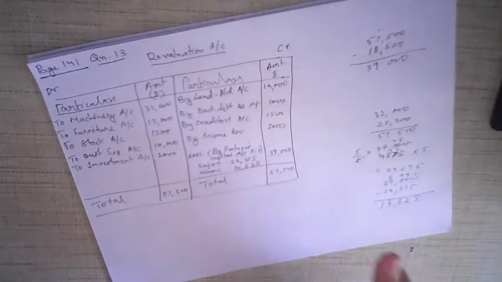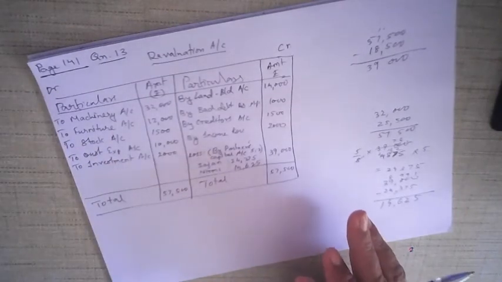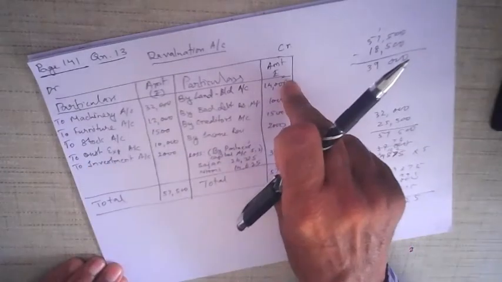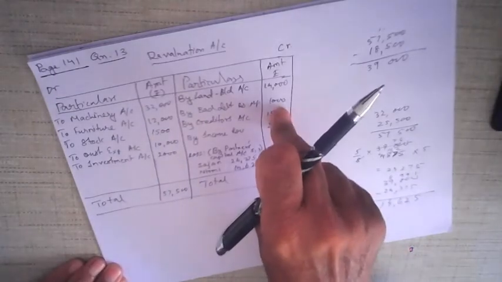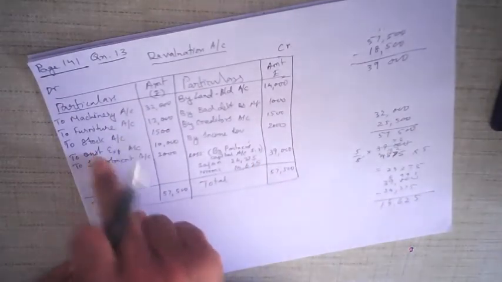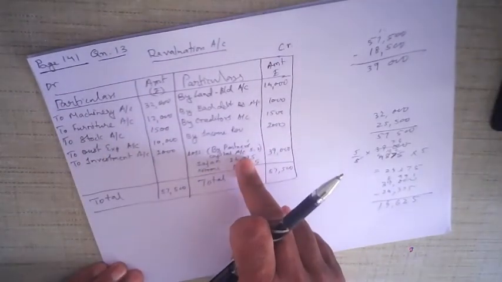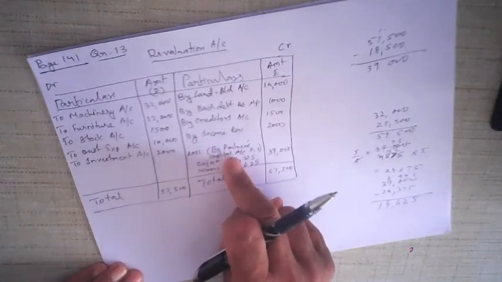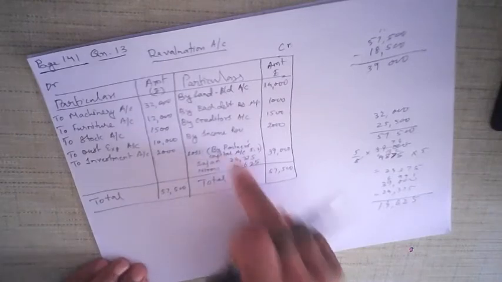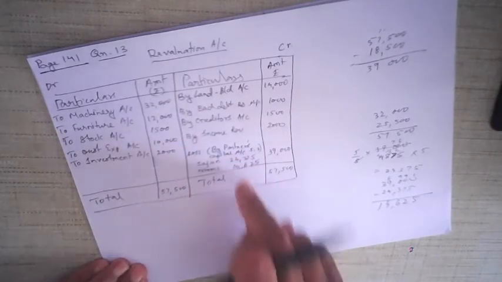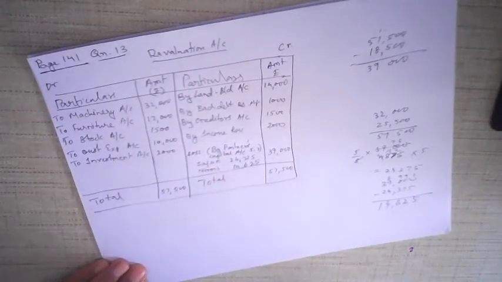Revaluation account, again, you have to keep an eye on the balance sheet, keep an eye on the adjustment. Take one adjustment at a time and keep writing. If assets increase, on this side; if assets decrease, on this side; if liability decreases, on the credit side; if liability increases, on the debit side. Find the total. Credit balance, profit. Debit balance, as in this case, then it is loss. It is transferred to partner's capital account if capital account is given and current account is not given. If current account is given, then it is transferred to partner's current account. In what ratio? In the partner's old ratio, not the new ratio. Okay, this completes the revaluation account.